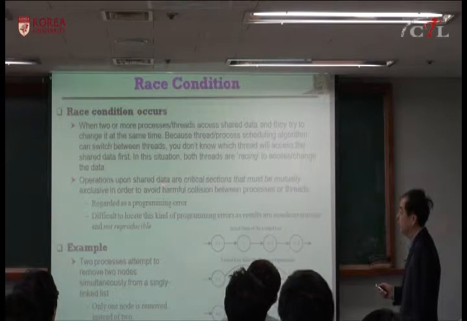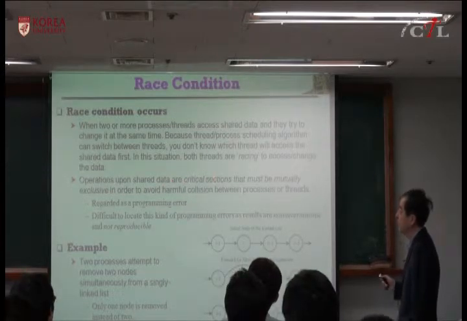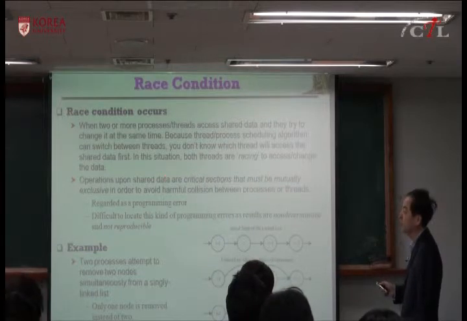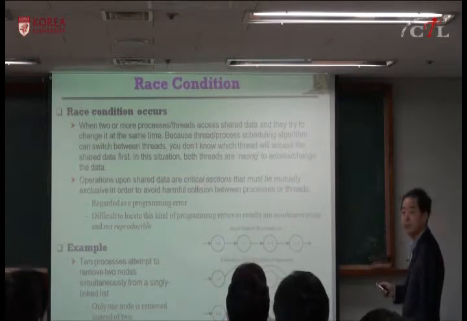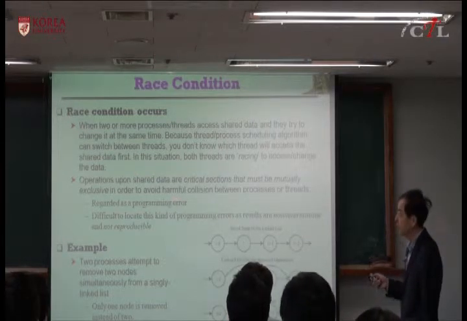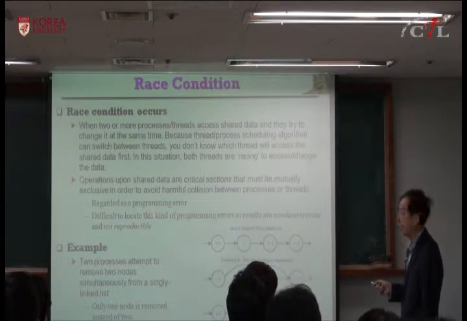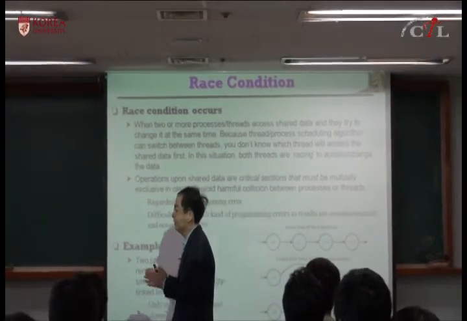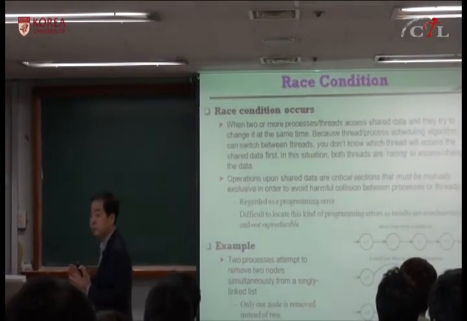Operations upon shared data should be in the critical section, and that must be mutually exclusive in order to avoid harmful collision between processes or threads. So if you have this kind of condition, you have to use a critical section to provide mutual exclusion. Otherwise, it will cause problems, and this kind of problem is regarded as a programming error. Two processes or threads are in the same location, and you don't have mutual exclusion or critical section.